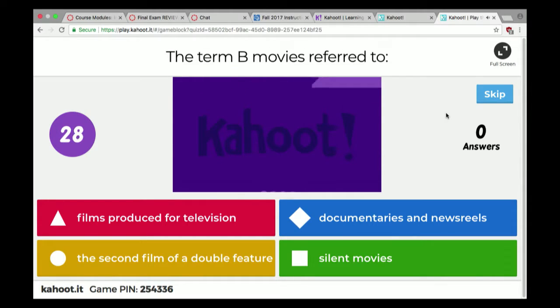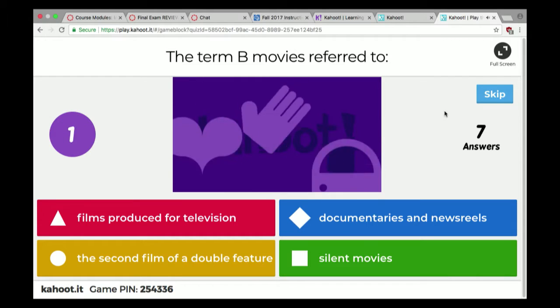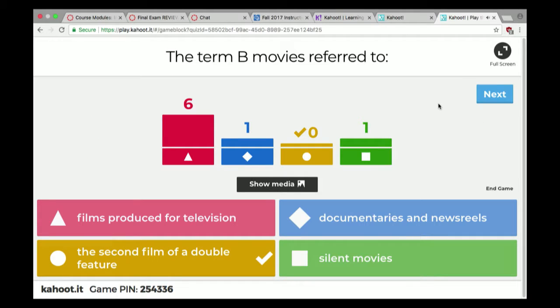Okay, the term B movies referred to what? The second film of a double feature. Wow, that threw everybody off. I thought it was films produced cheaply. That definitely threw everyone.